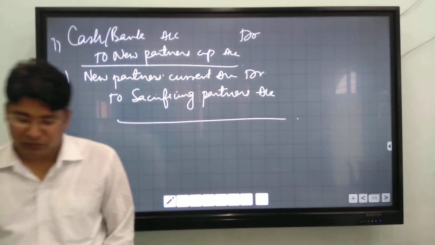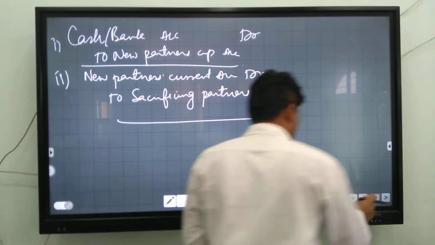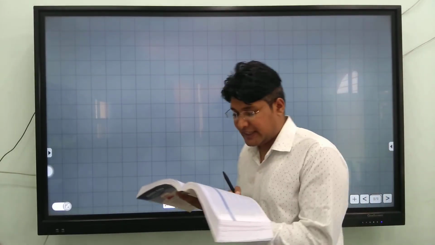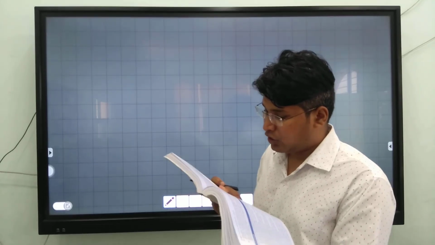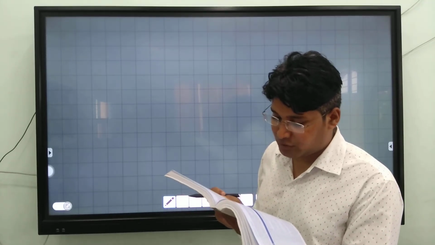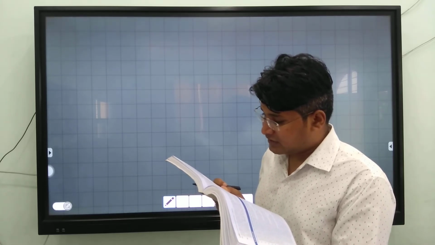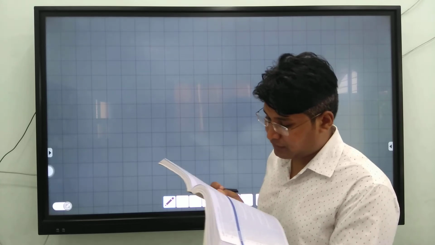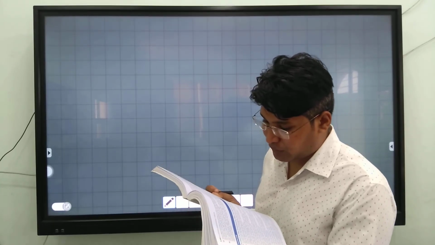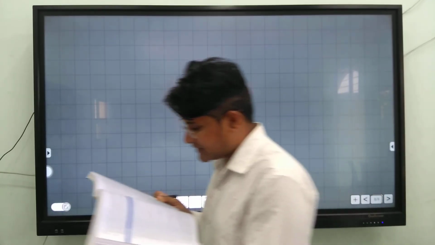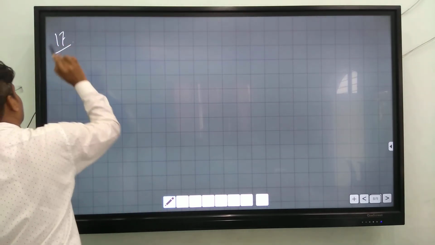Okay. Now we will solve question number 17. The question is: A and B are partners sharing profit and loss in the ratio of 2:5. They admit C on the condition that he will bring 14,000 as his share of goodwill to be distributed between A and B. C's share in future profit and loss will be 1/4. What will be the new profit sharing ratio and what amount of goodwill brought in by C will be received by A and B.